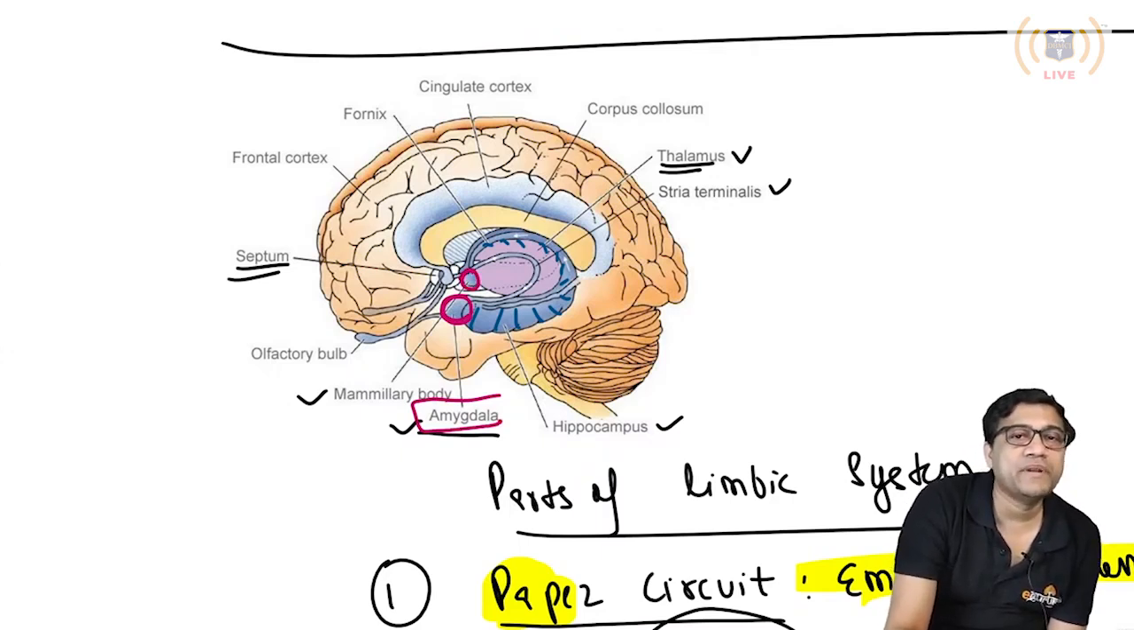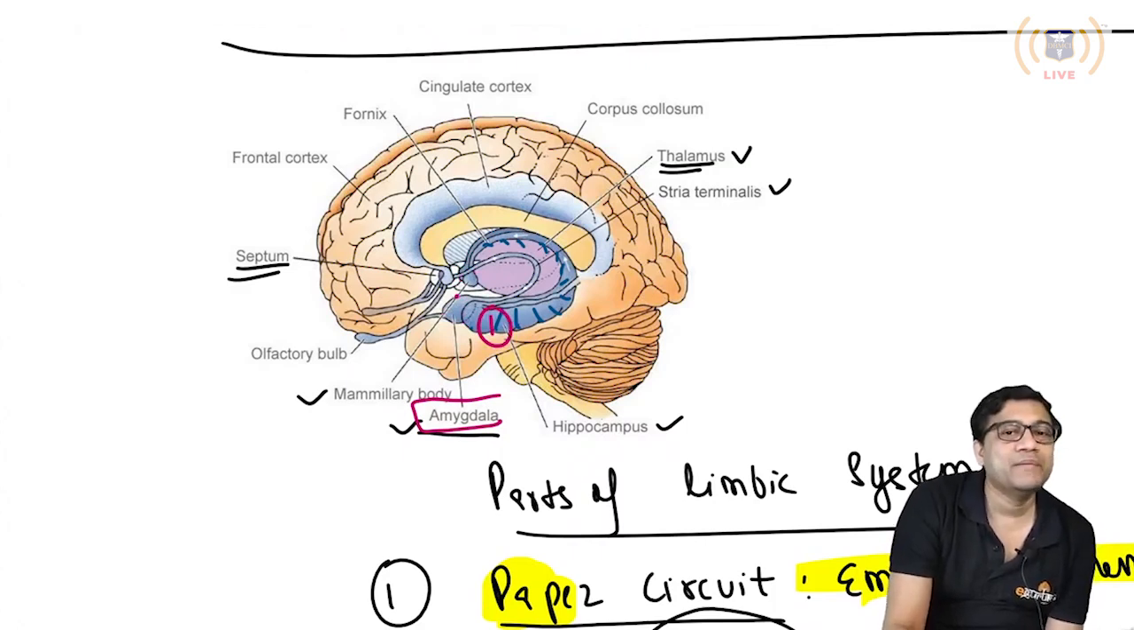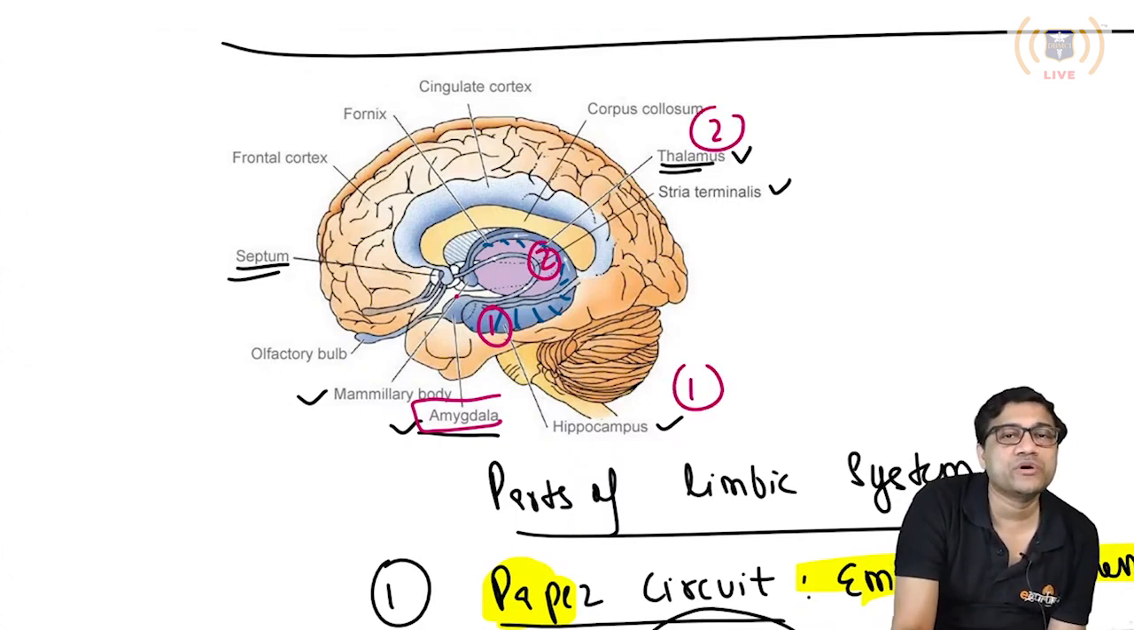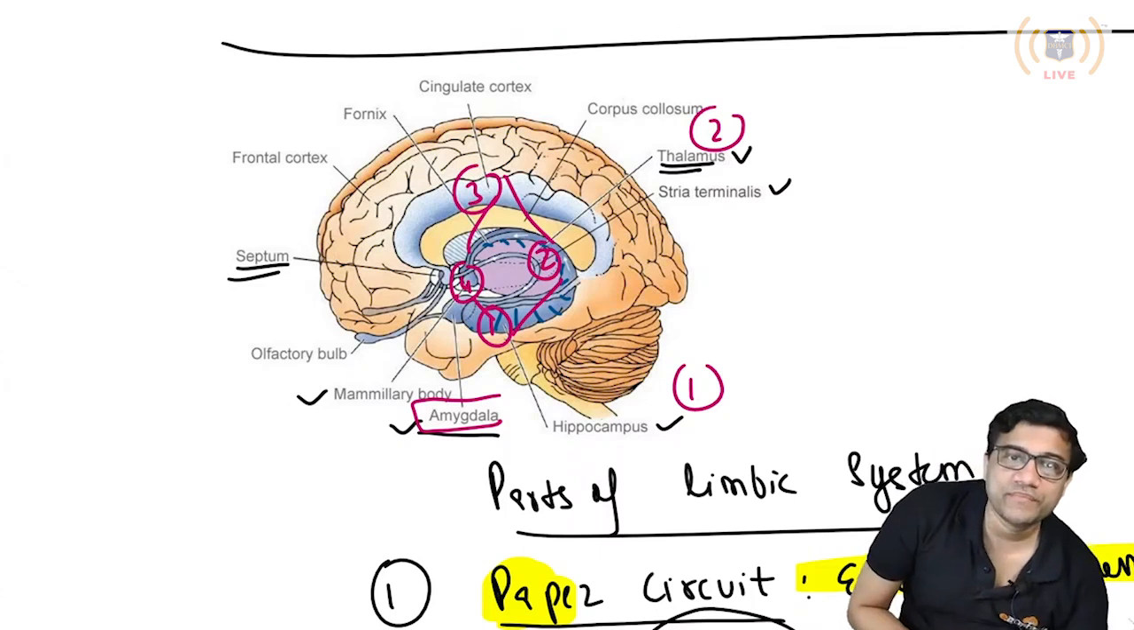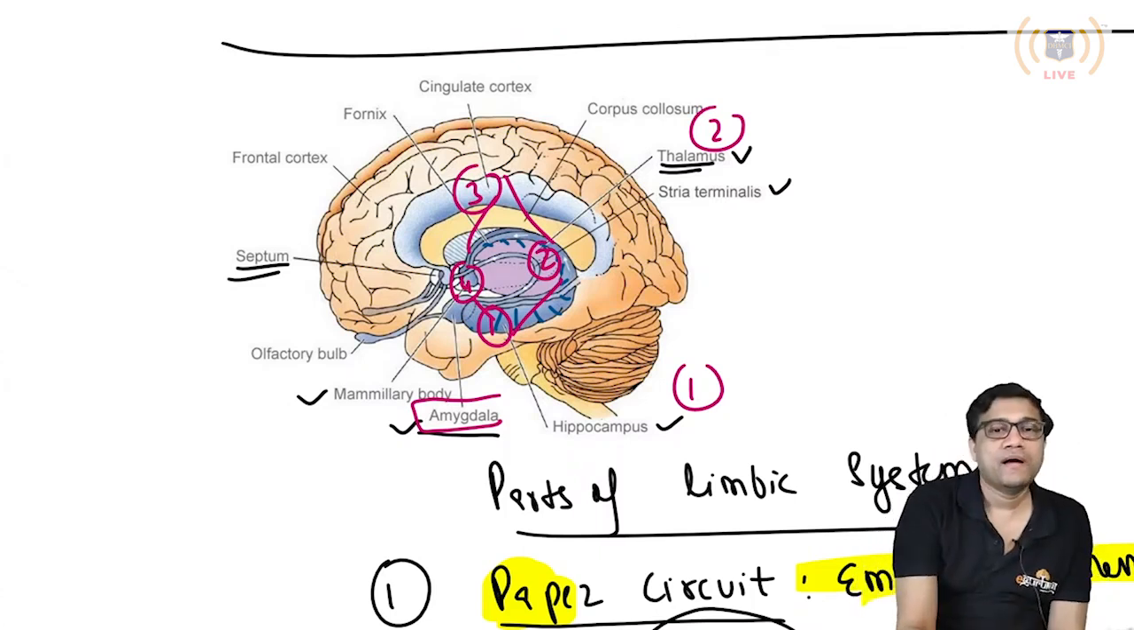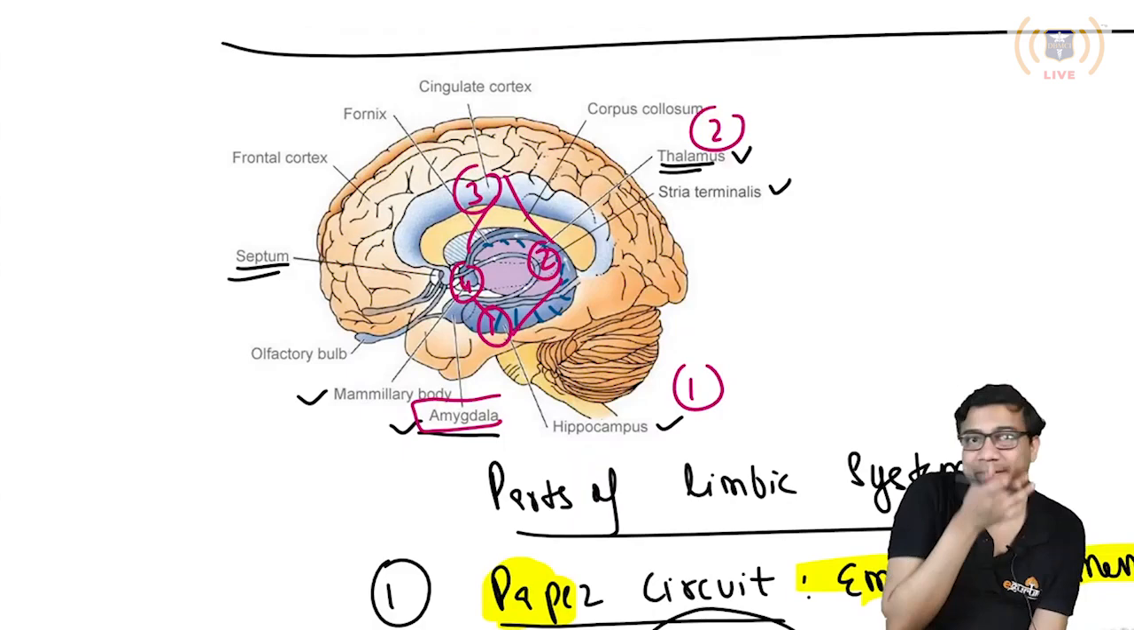Now let me complete. The mammillary bodies are connected to what? Connected to the hippocampus. So this is the hippocampus. I'll just put the names. This is the first part I discussed, the hippocampus. The hippocampus is connected to the thalamus, part 2. Then it connects to the cingulate cortex, part 3, and the mammillary body here, part 4. See, this circuit is called the Papez circuit. Are you clear? Okay, and also we see the amygdala. So now let's see the amygdala.